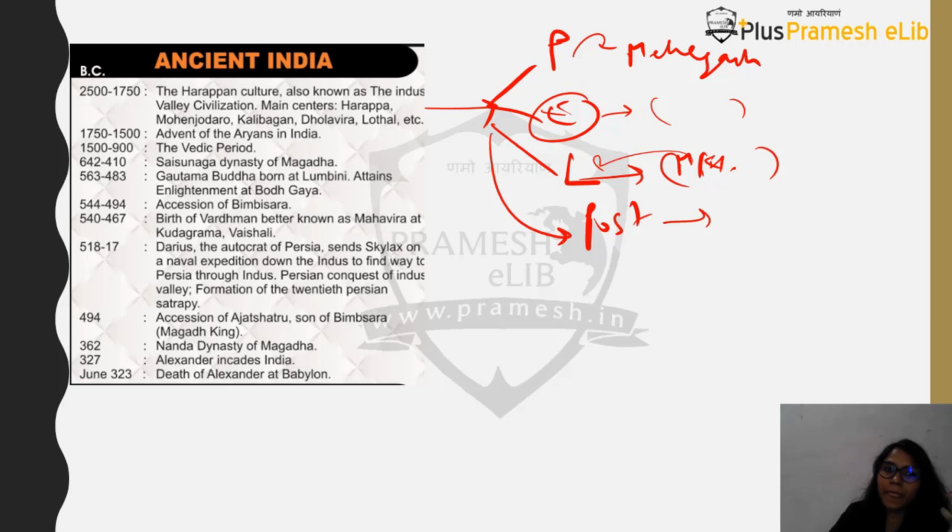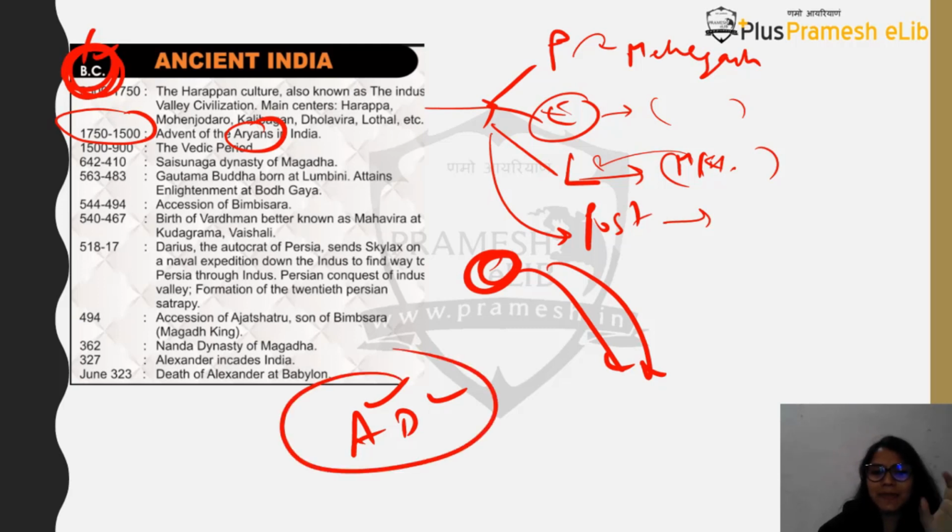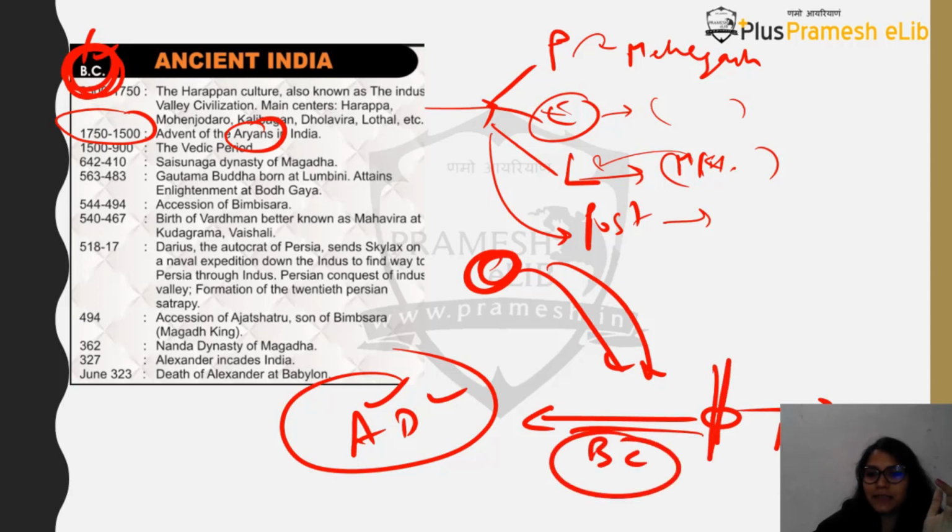Aryans are basically a particular race, and it is said that they came from the European side and invaded India. They came around 1700 to 1500 BC. This is BC, okay. BC means Before Christ, and AD means Anno Domini. See, there is 0, this side is BC and this side is AD, and this is the year when Christ was born. So before him is Before Christ, and after him we have Anno Domini. Never get confused on the dates again.